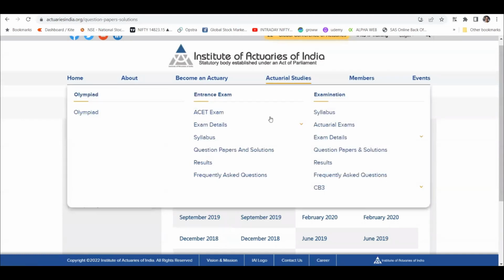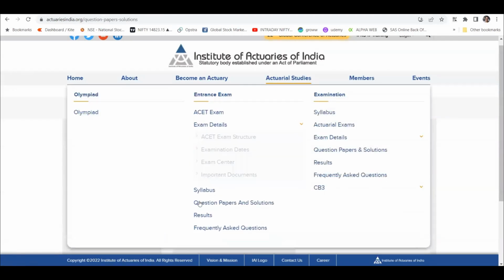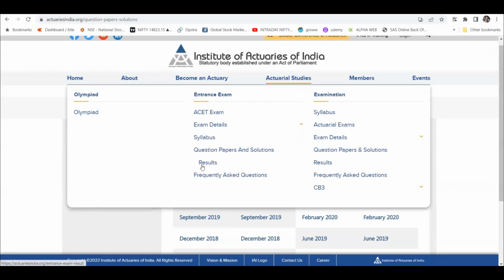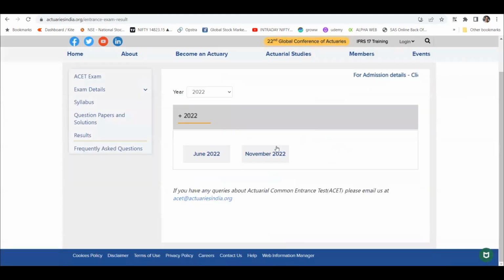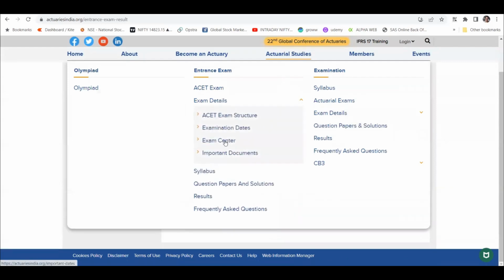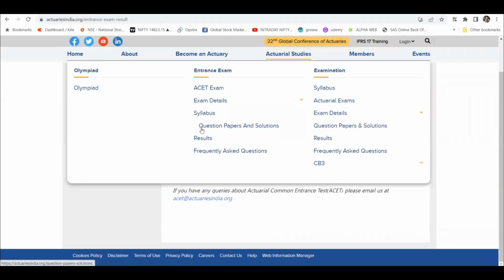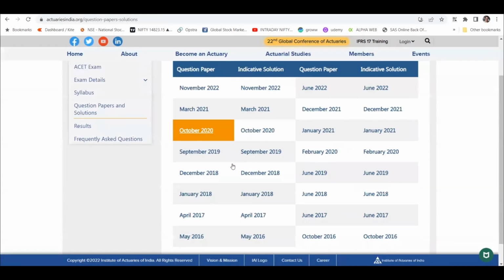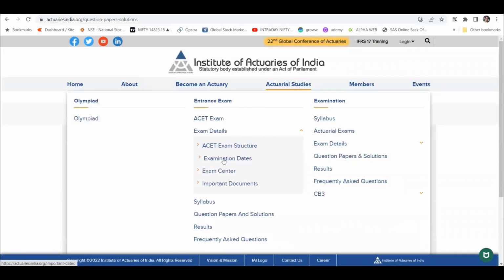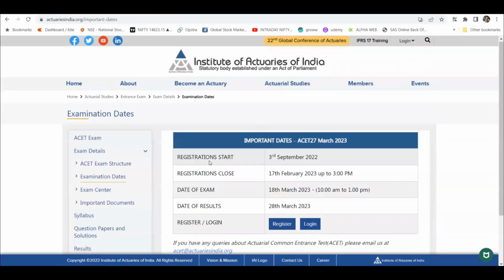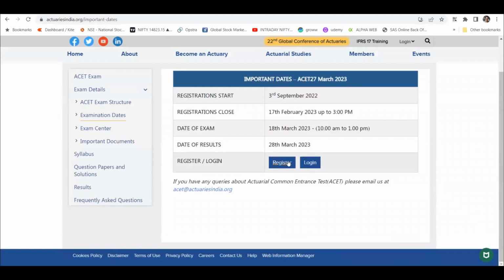It's very difficult to find. The Institute of Actuaries of India has created a website which is so fancy that it is very difficult to get to the real paper. Anyway, there is the syllabus, question paper, and solution. I think there was one area where you can register for this as well. The date of results, 18 March, is when the exam is also going on.